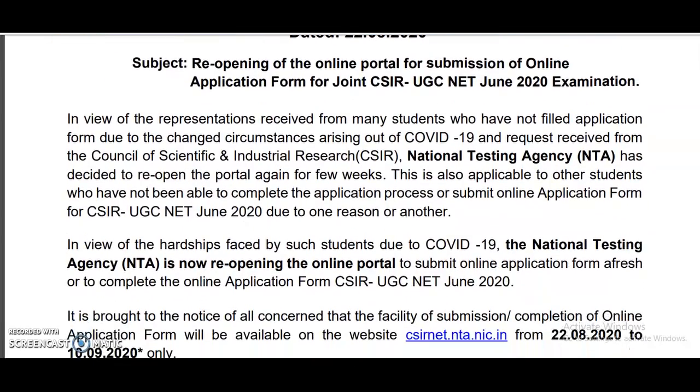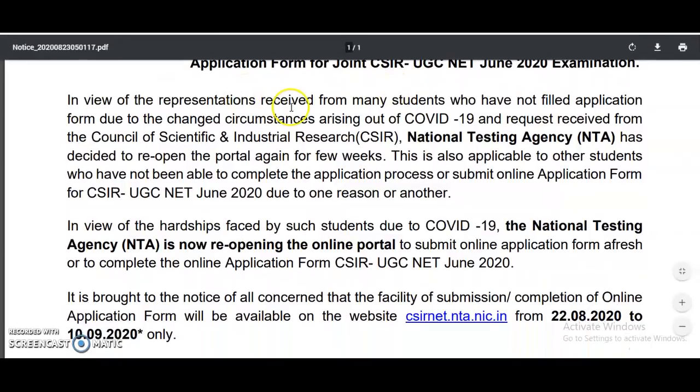And coming to the notice here: in view of the representations received from many students who have not filled the application form due to the changed circumstances arising out of COVID-19, and a request received from the Council of Scientific and Industrial Research, the National Testing Agency has decided to reopen the portal again for a few weeks. This is also applicable to other students who have not been able to complete the application process or submit the online application form for CSIR UGC NET June 2020 due to one reason or another.